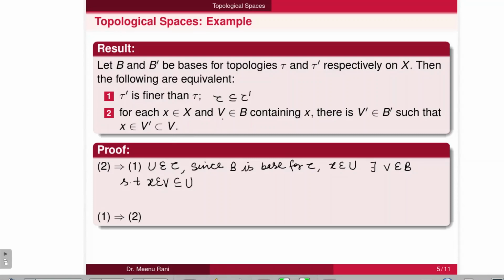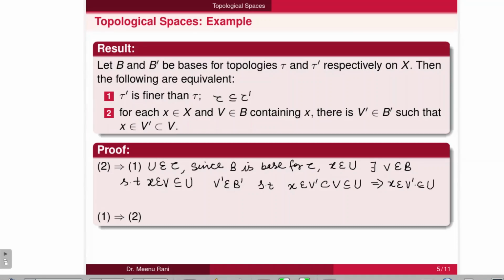Now the second condition is given. From this condition we can say that if there is a member V which contains the element x, then there is a V dash, a member of the base B dash, such that x belongs to V dash, which is contained in V. Now it is further contained in U. So it implies that x belongs to V dash, which is contained in U.